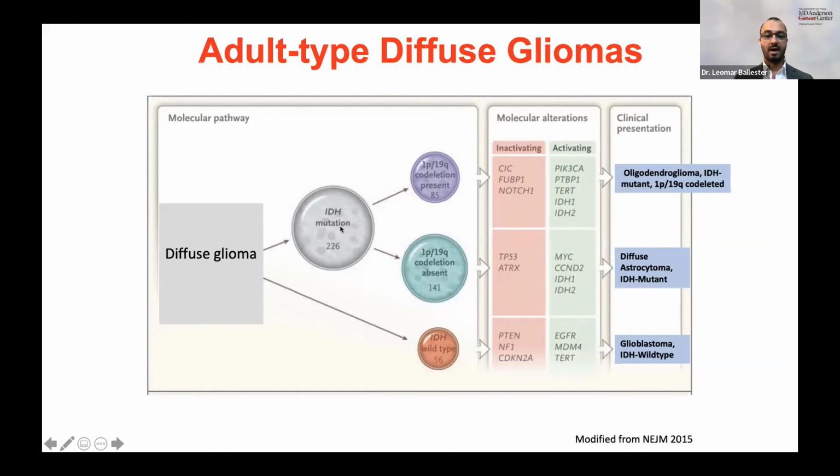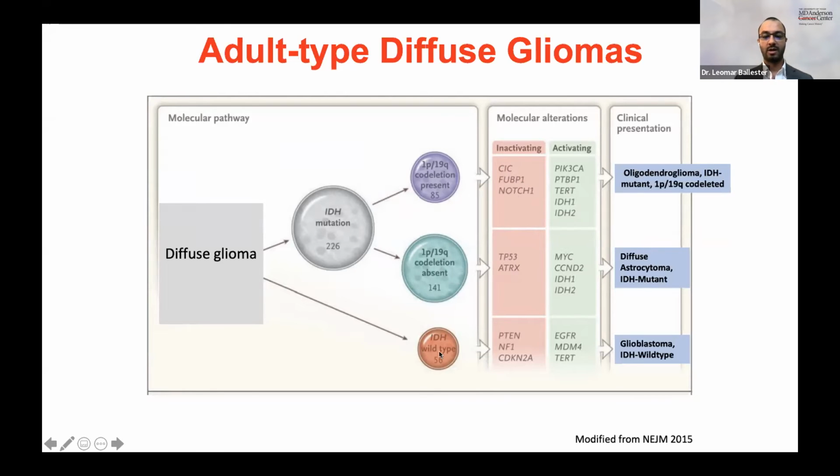We have the IDH mutant tumors that do not have 1p/19q co-deletion, so 1p/19q intact. They frequently have inactivating mutations in TP53 and ATRX. So IDH mutation, p53 mutation, ATRX mutation. It's the classic triad for diffuse astrocytomas, IDH mutant.